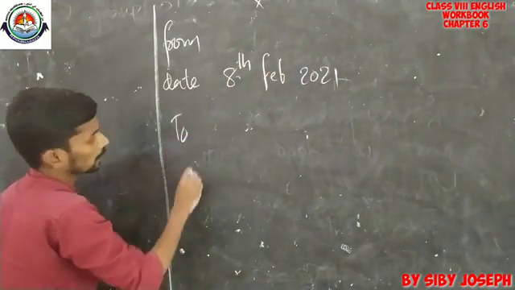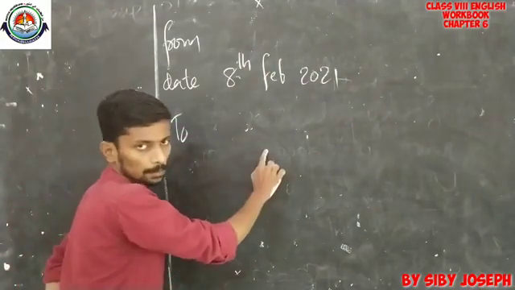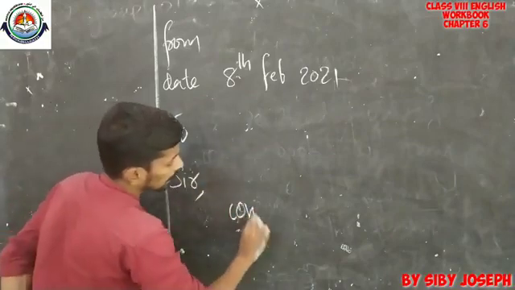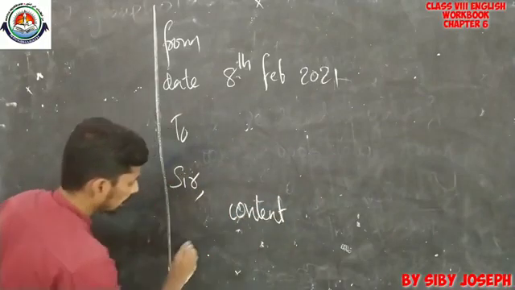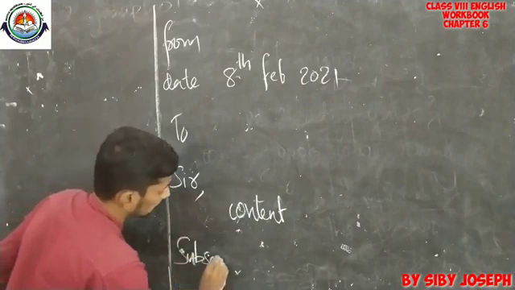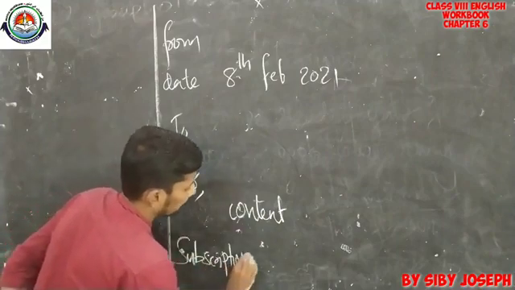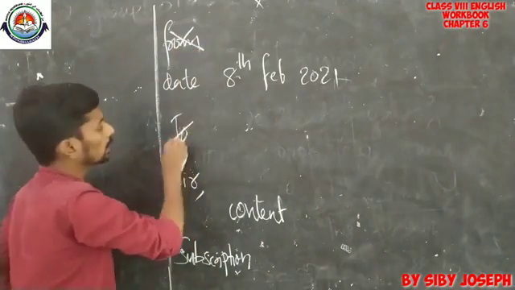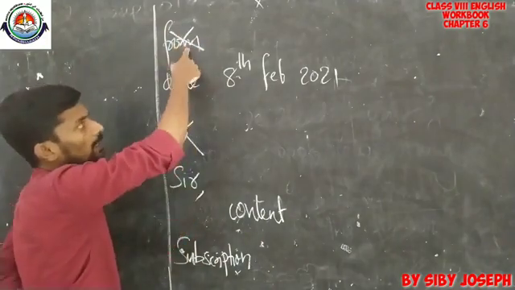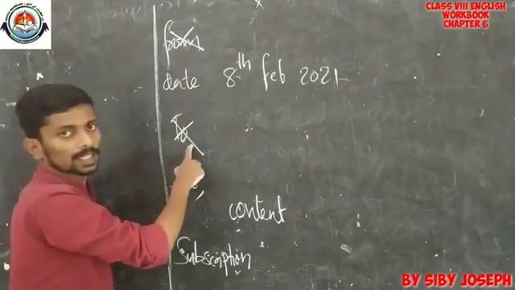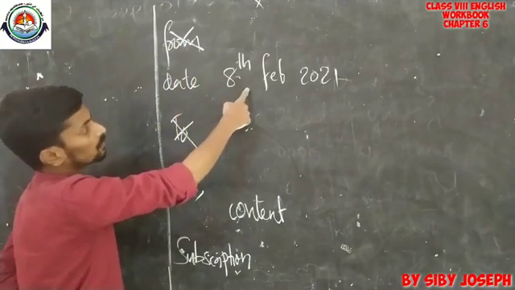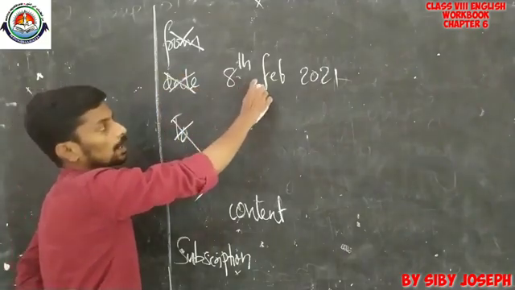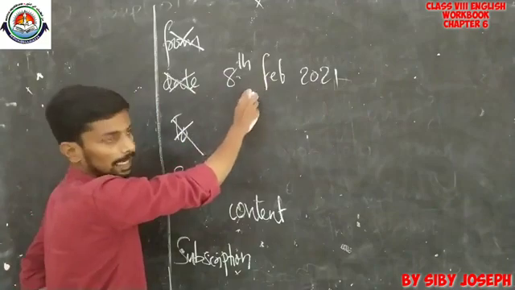Then the to address, no need to write subject, then salutation, then content, then subscription. And you don't need to write "from" here and "to" here. Instead you can write the from address and the to address, and the date should be in this format. You don't need to write "date", you can just write the exact date there.